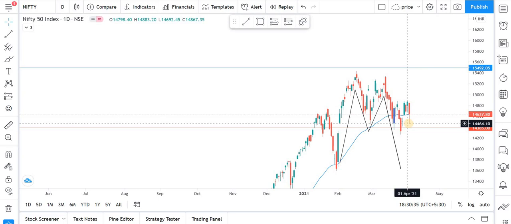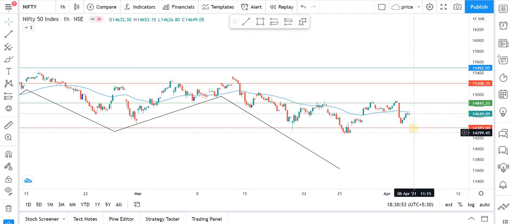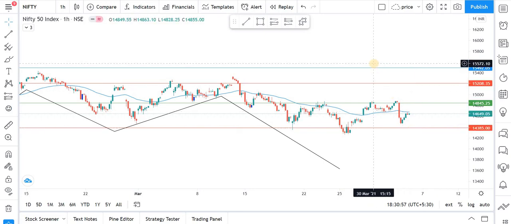So for me, as I have told you, the hourly chart will decide the Nifty 50's fate tomorrow. If the Nifty 50's hourly chart breaks above that EMA, then I am expecting a little bull move. Otherwise a range move, or the market will try to go through this support level. Again we'll be seeing a bear swing. So these are the expectations.